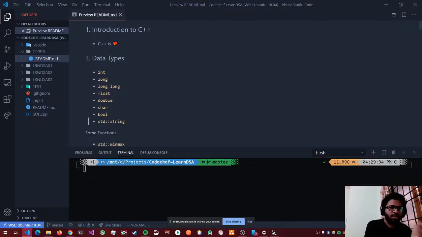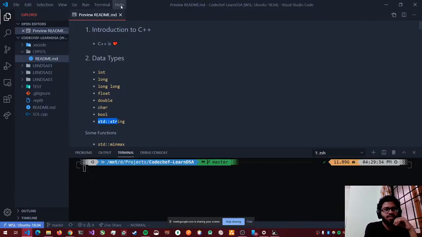Integer and long are all for numeric data types. Numeric as in integers, which can be negative or positive, but they are not fractions. For fractions, we use float and double, and characters are for our alphabets A, B, C, D, all of that. Boolean is true or false, and string wasn't there in C, but it was added in C++. String is basically a container that is an array of characters. We'll see what an array is in a later part, but these are some of the basic data types.